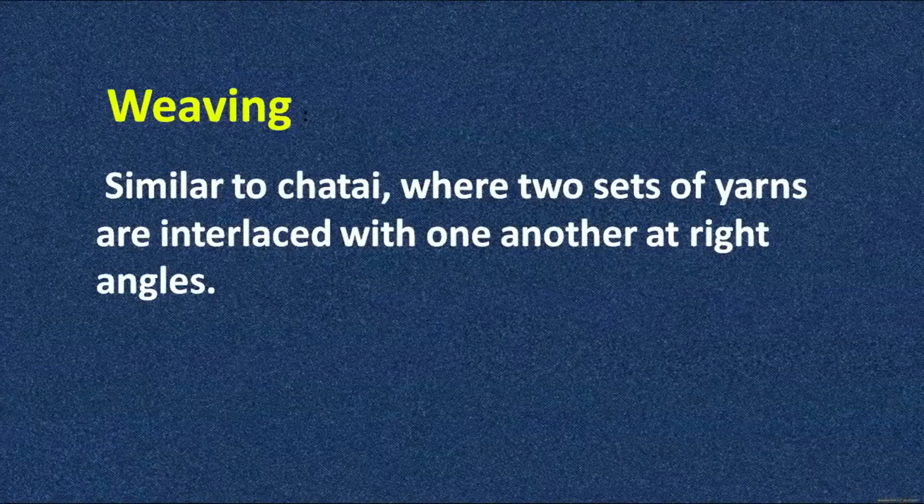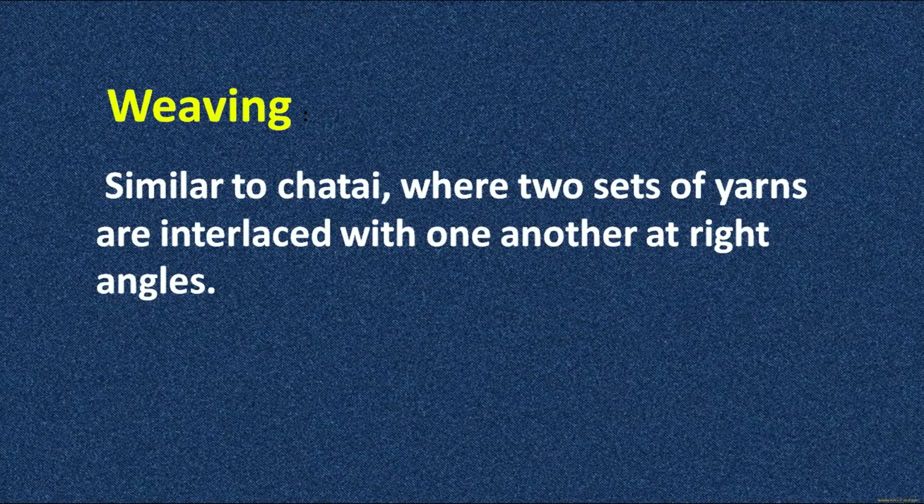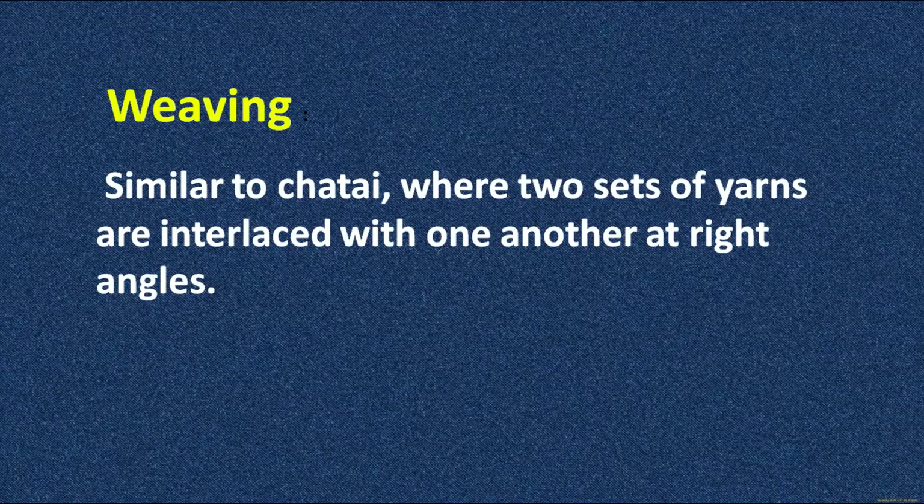How is the chatai made, or the normal jute floor mat that you have at your house? If you see it closely, you will see there are two sets of longitudinal and vertical lines going parallel to each other. Two sets of yarn that intersect at right angles, like one is going vertical and the other is going horizontal. When they intersect each other at right angles, the pattern that is made out of this kind of arrangement is called weaving.